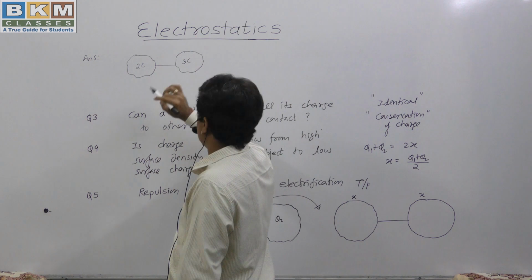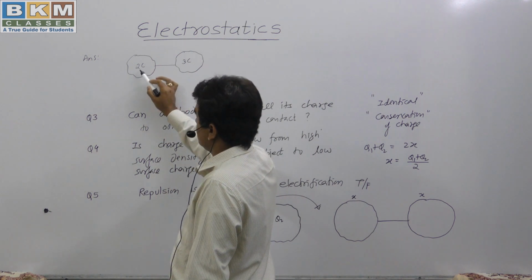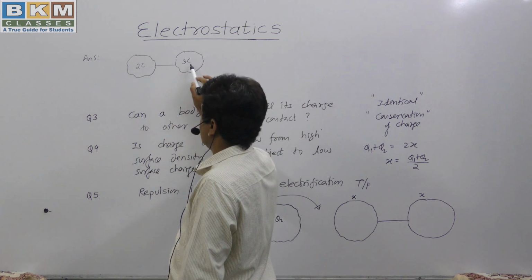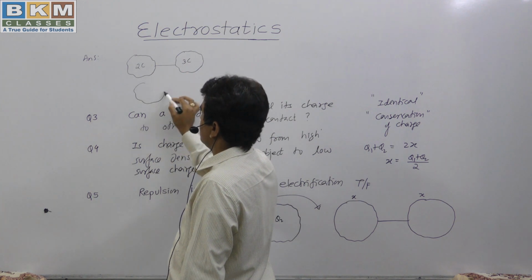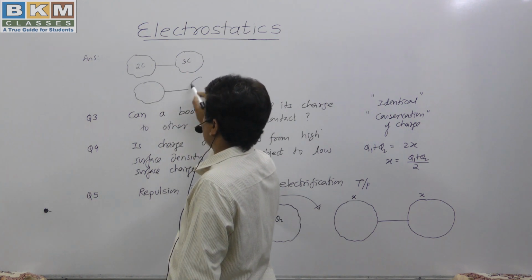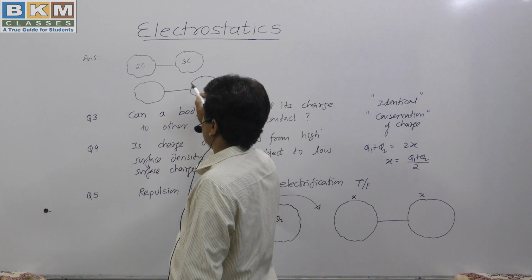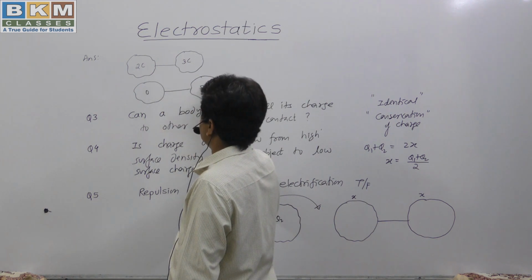But this is not the question. The question says that if this is 2 coulomb and this is 3 coulomb, is it possible that one body has 0 charge and the other body has 5 coulomb charge? Is this possible?